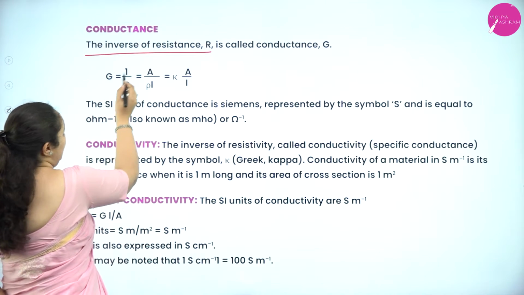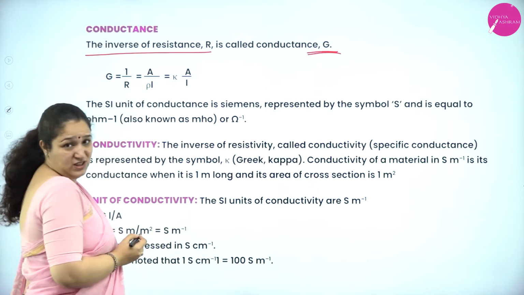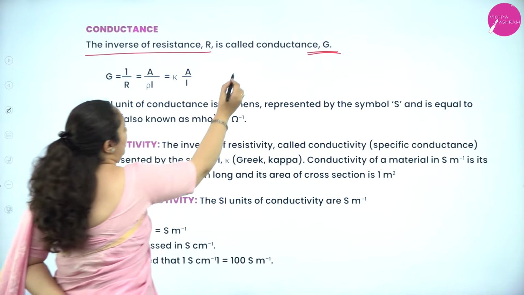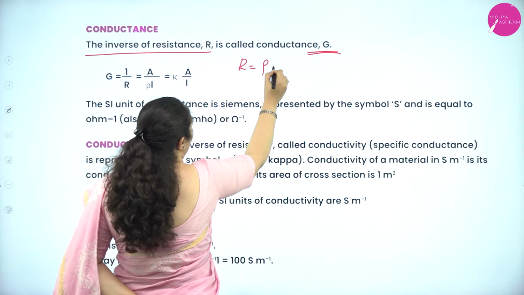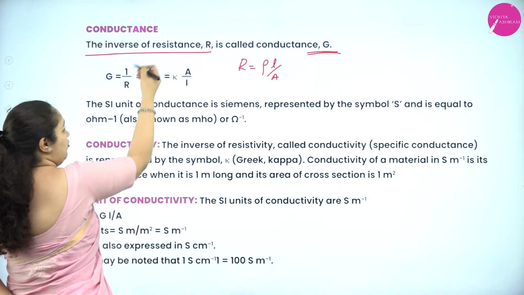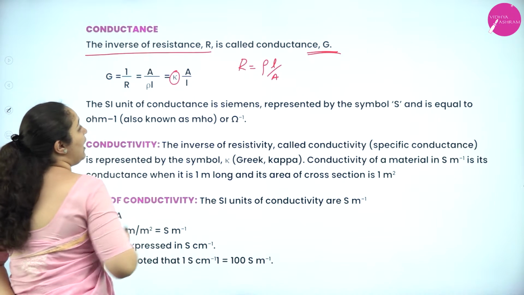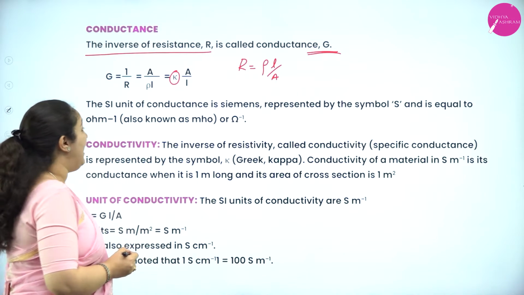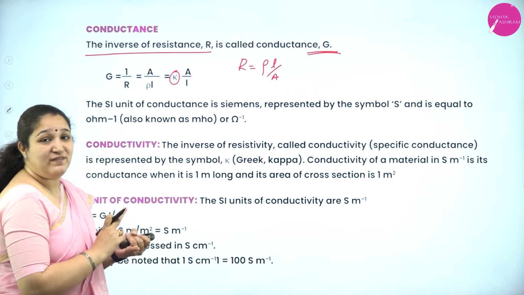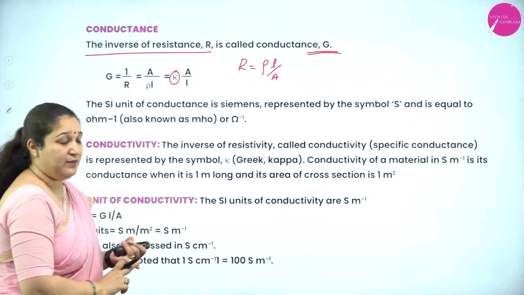Thus, conductance is denoted by the letter G, okay? So, G is equal to 1 by R. We know that R is equal to rho L by A. So rho L by A goes to the denominator, and A by rho L is the numerator. 1 by rho is called kappa, and that is also called conductivity.